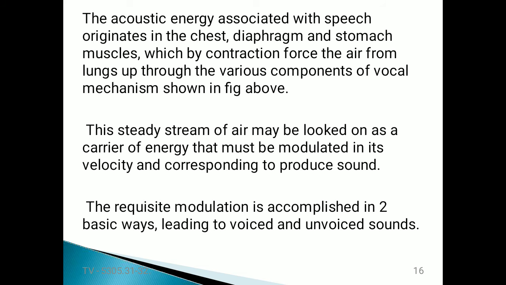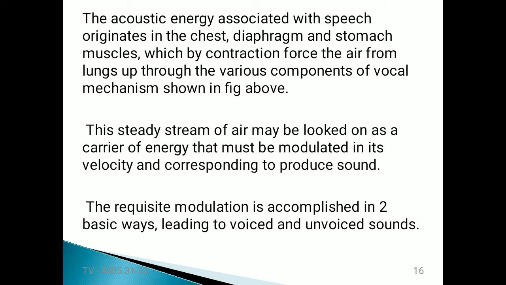Now, this steady stream of air may be looked on as a carrier of energy that must be modulated in its velocity to produce sound. The acoustic energy generated in our chest, diaphragm and stomach muscles is in the form of a stream of air, a carrier of energy that must be modulated in its velocity.